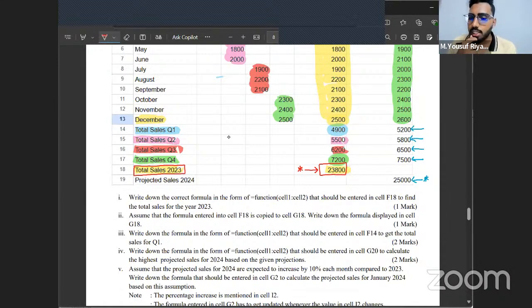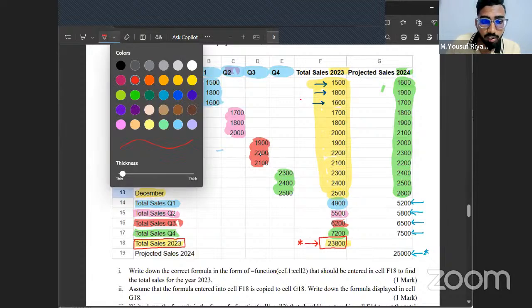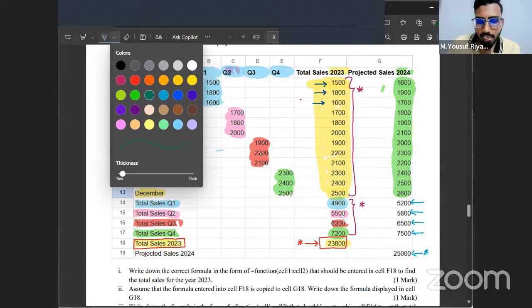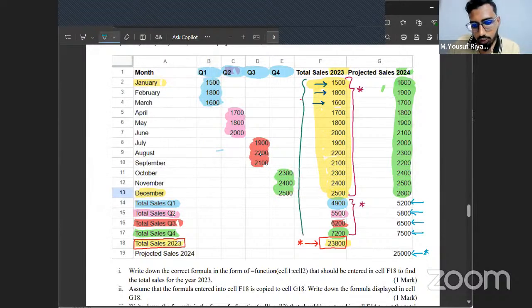You can find the total sales using two methods. One method is by adding these values from January to December. Or another method is you can add these values. Tell me, is it correct if I add all these values, starting from the F2 cell to the F17 cell? No, because it will be double. Exactly, it will be double then.